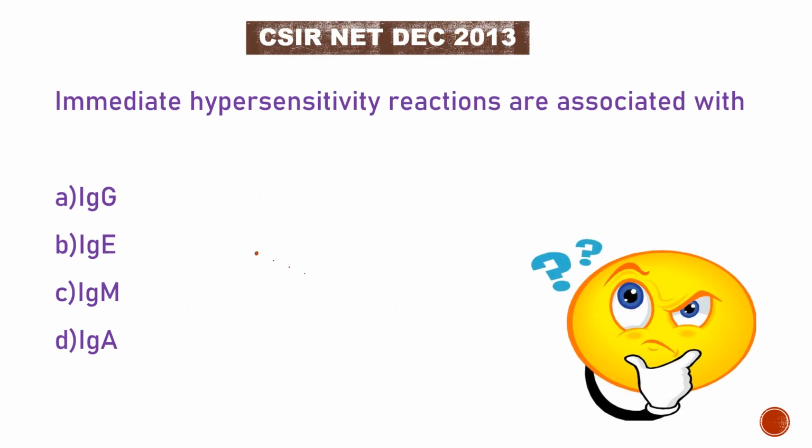This is a question from CSIR NET December 2013. Immediate hypersensitivity reactions are associated with which of the following? Options are IgG, IgE, IgM, IgA. Immediate hypersensitivity means type 1 hypersensitivity. This type 1 hypersensitivity is IgE mediated hypersensitivity. So without doubt we can say the answer is option B, IgE.